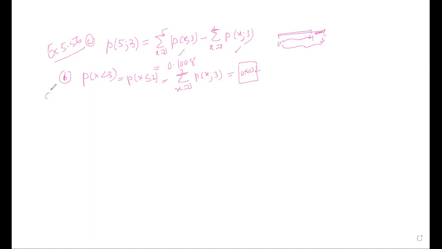Okay, then C part says that at least 2 accidents will occur. At least 2 accidents means probability of x greater than or equal to 2, that is equal to 1 minus probability of x less than 2, that is, x less than or equal to 1. So that is equal to 1 minus the summation of x equal to 0 to 1 of p(x; 3), and whatever you get, that is the answer, 0.8009. So that's what I calculated over here.